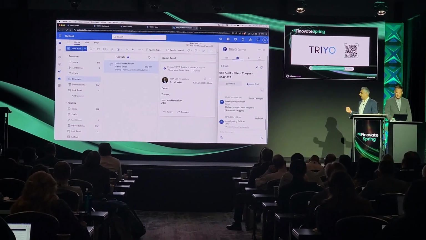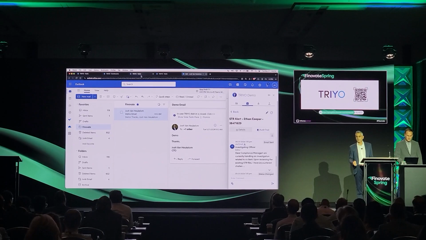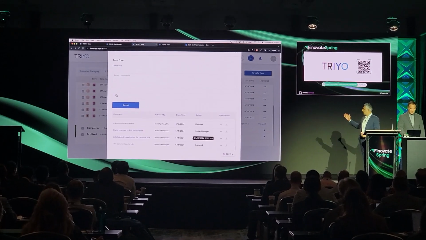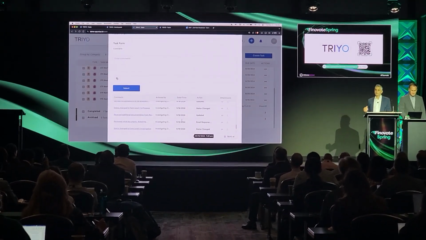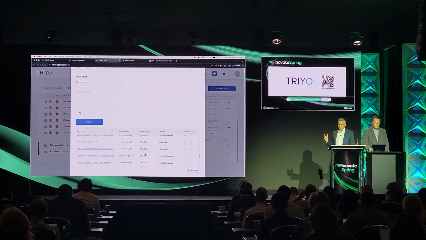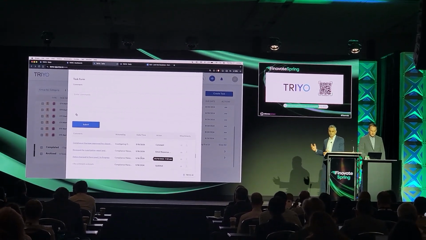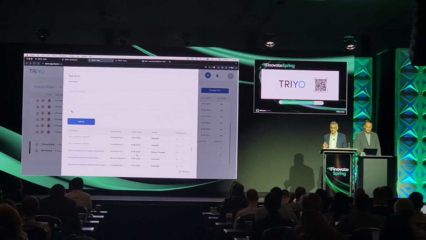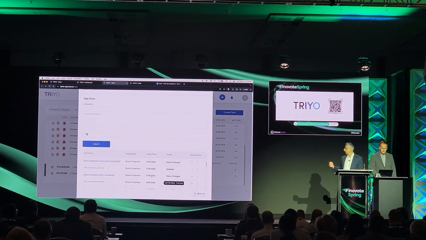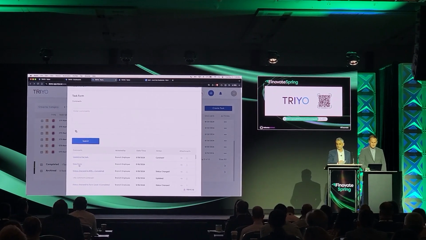To demonstrate the full value of this, let's go back to the platform and show the audit trail of a completed AML process. Check this out. Our audit trail gives you full end-to-end discovery of the process. In this case, the investigation. You not only have full access to the email back and forth, but you also have an audit trail that gives you how the forms are filled out and any other things that happened as part of this process. Full transparency in any process. We'll come back to this audit trail in a bit.